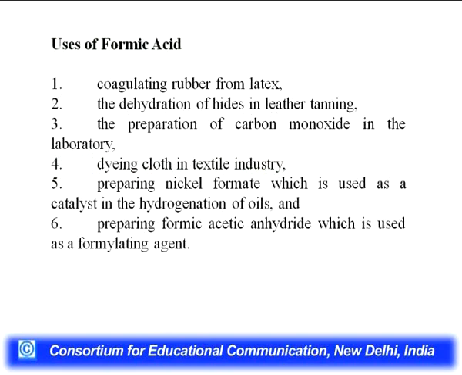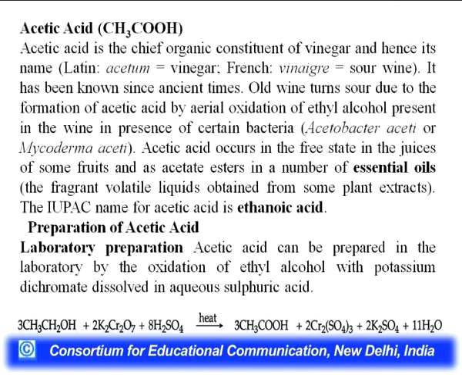Now the uses of formic acid. It is used in many places, like coagulating rubber from latex, dehydration of hides in leather tanning, the preparation of carbon monoxide in the laboratory, dyeing cloth in the textile industry, preparing nickel formate which is used as a catalyst in the hydrogenation of oils, and preparing formic acetic anhydride which is used as a formylating agent.